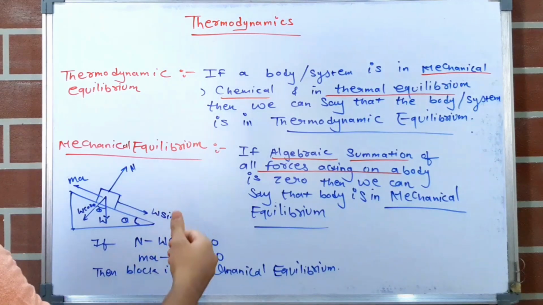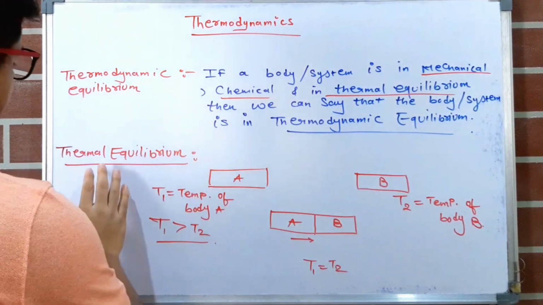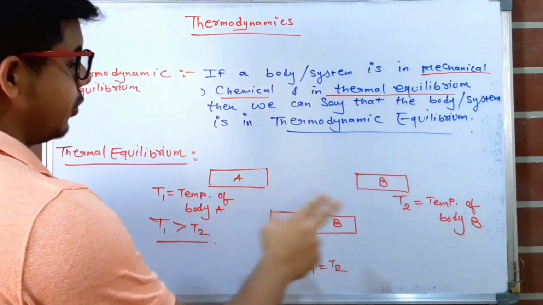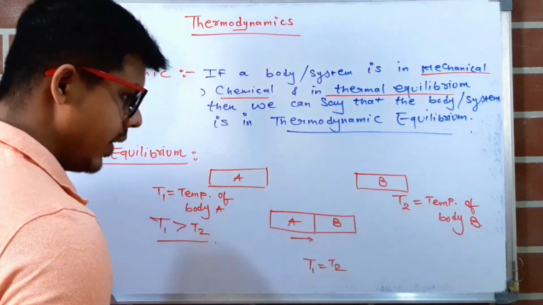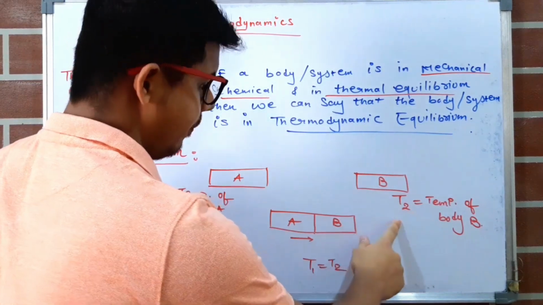Now we will move on to thermal equilibrium. We will understand it by an example. Let's say there are two bodies, body A and body B. Body A has temperature T1 and body B has temperature T2.